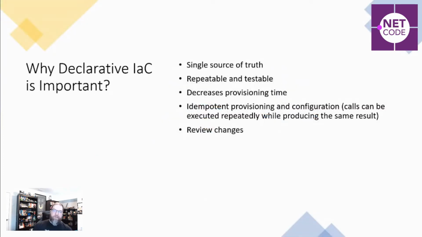So why is declarative infrastructure as code super important? Well, it's a single source of truth. You just define what you want, and that's how the system should look. It's repeatable, it's testable, because you're not writing all this extra logic and retry, and you're trying to coordinate resources, maybe through multiple deployments. It can decrease your provisioning time. It's also what we call idempotent, and that's a term you hear a lot when you talk about infrastructure as code. It means you can apply it and run it over and over again with the exact same configuration and get the exact same result every time.